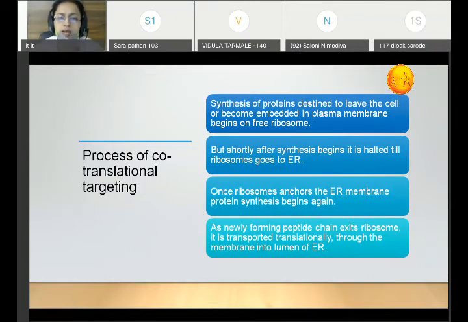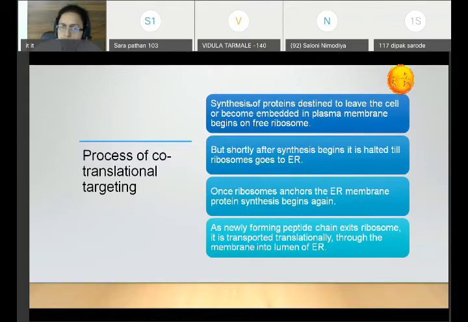First of all, synthesis of proteins destined to leave the cell or become embedded in a membrane, say the plasma membrane or any membrane of various cell organelles, occurs by co-translational targeting. During synthesis, the synthesis of proteins destined to leave the cell or become embedded in the plasma membrane begins on the free ribosome.